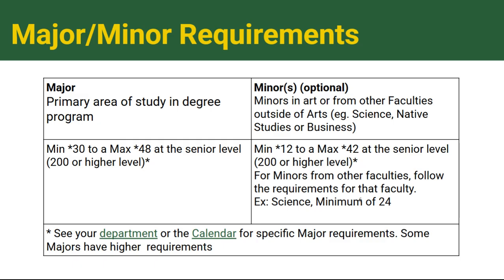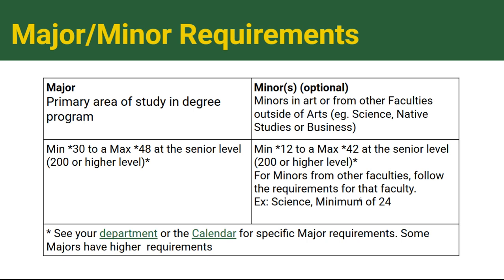Then we have our selected major and minor requirements. A major is a primary area of study in your degree program. Your major is usually an area that interests and excites you because it's the main focus for the entirety of your degree. And then a minor is your second area of interest.